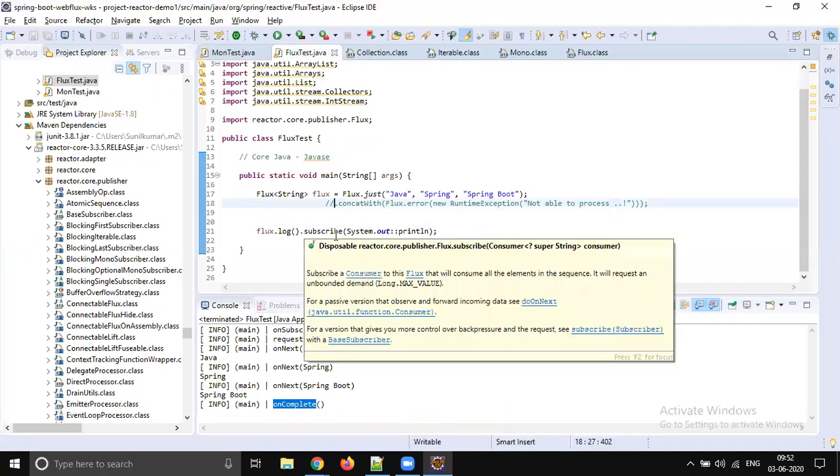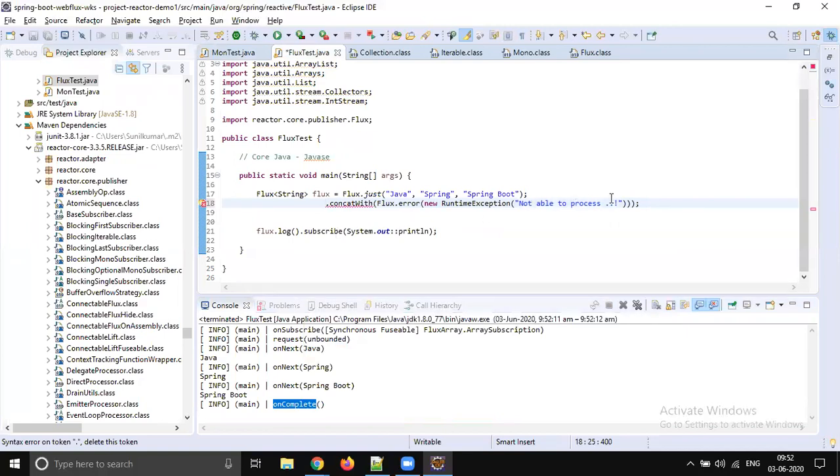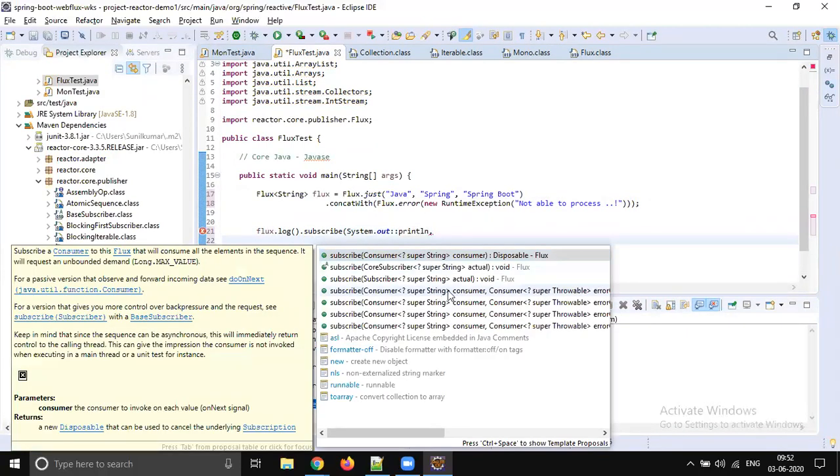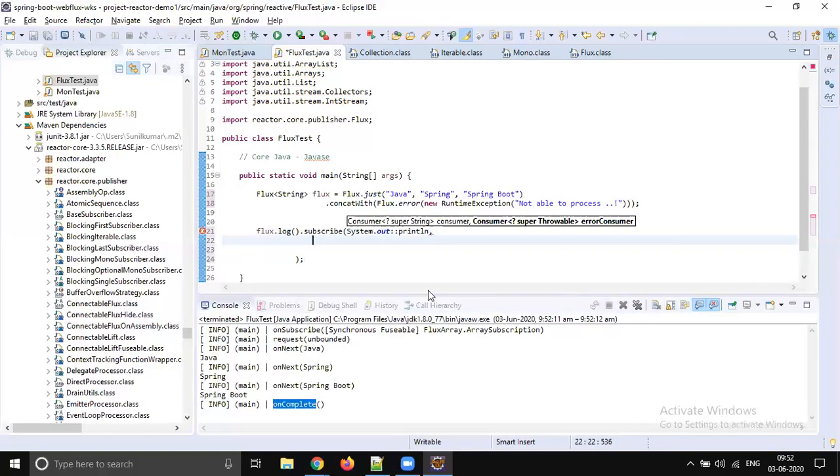Then how can we process separately? For example, how can I print, when I subscribe, if I want to process some error? So we have an overloaded method, right? In subscribe, the first argument is on next, and the second argument is throwable, right? So here you're going to get that exception object. You can print the details, right?